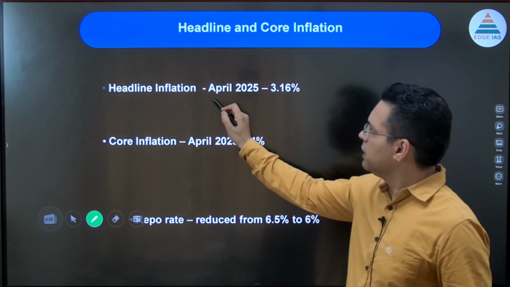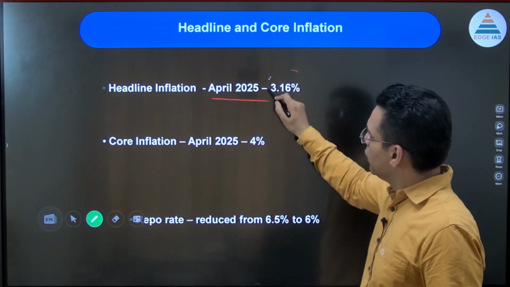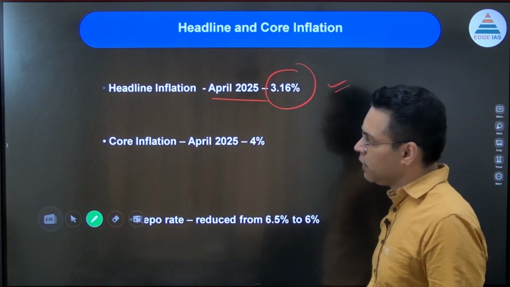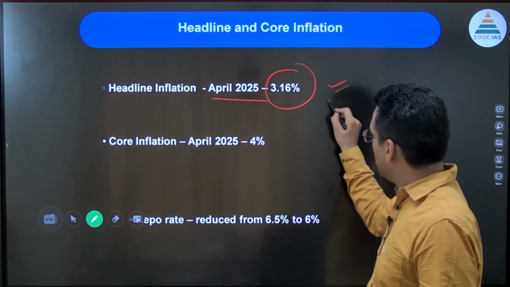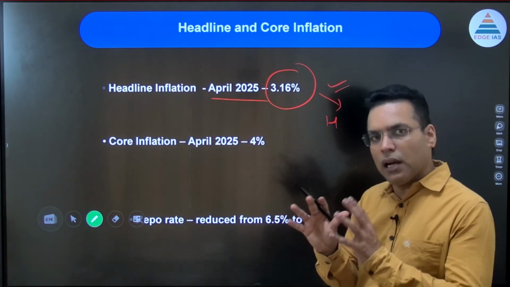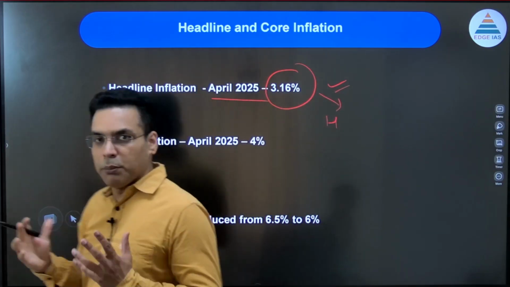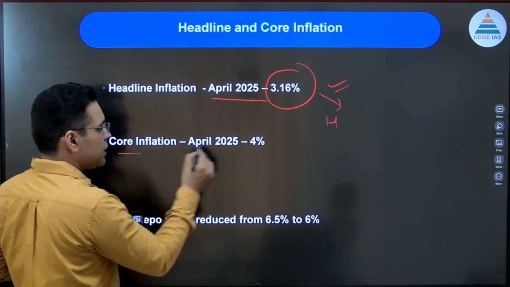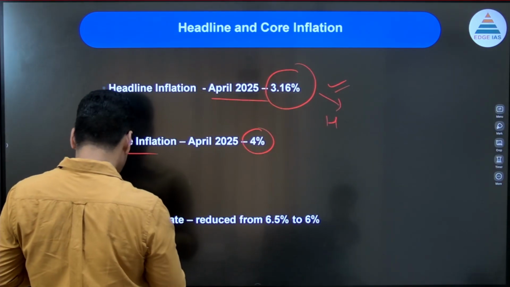If we look at the current data, inflation in India is 3.16%. This is the headline inflation. Headline means the inflation of the country, which we measure. And core inflation is at 4%. Core inflation means inflation